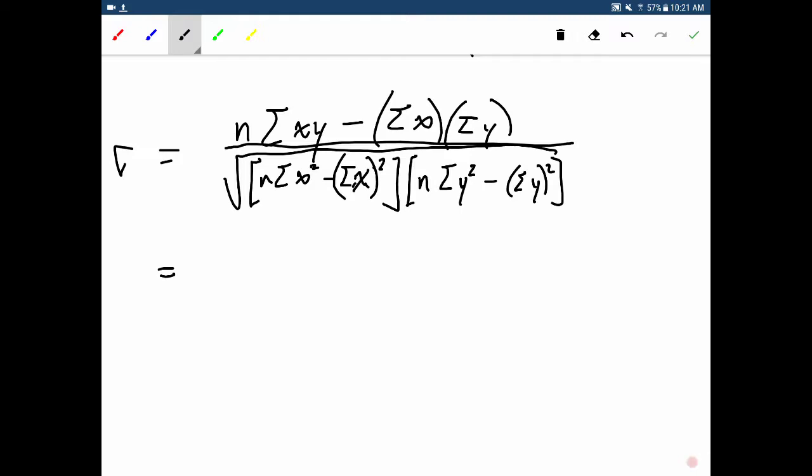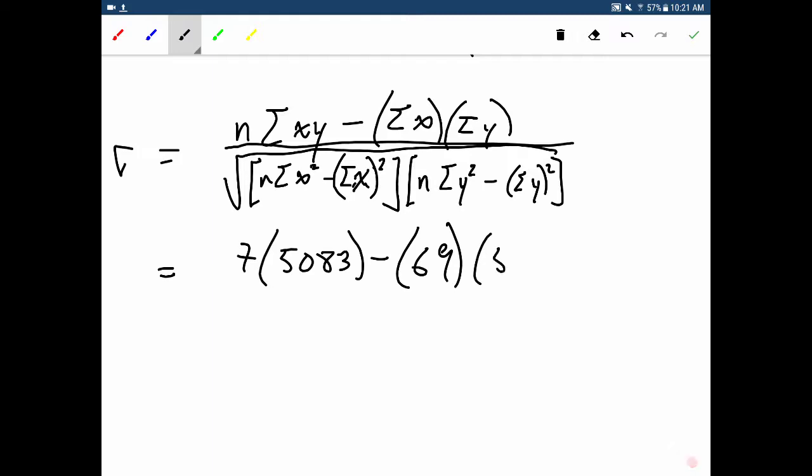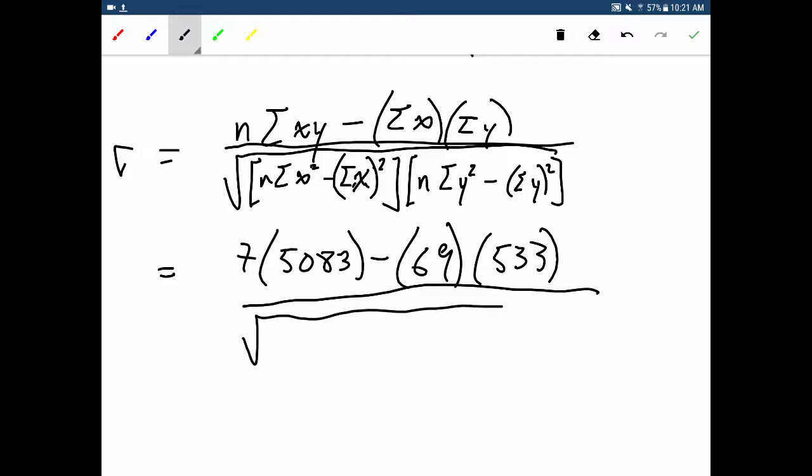So now we just go in and we sub in all the numbers. So we've got 7 times 5,083 minus 69 times 533. Okay, and then we've got divided by the square root of 7 times 823 minus 69 squared.